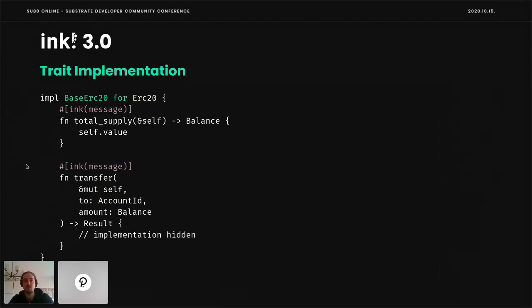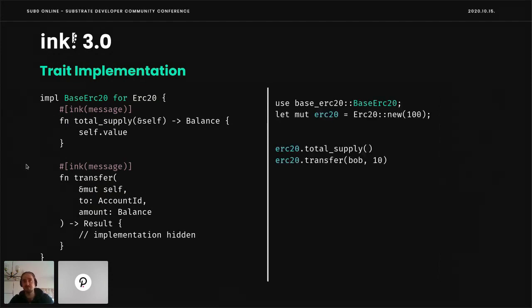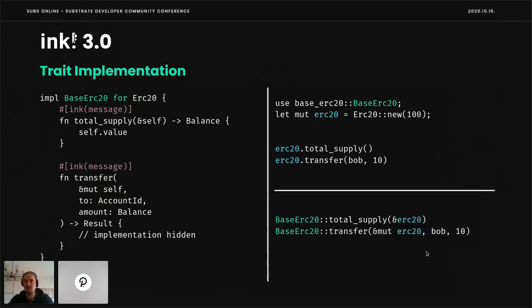And how would we call it? We would basically call it using this code. We would first import our trait, then we would instantiate our ERC20, and we would just be able to use the methods as usual. But since it's a trait, we could also use universal function call syntax. That's a concept very well known to Rust programmers, and call these methods from that kind of syntax.